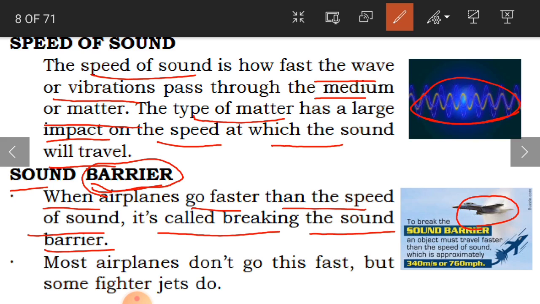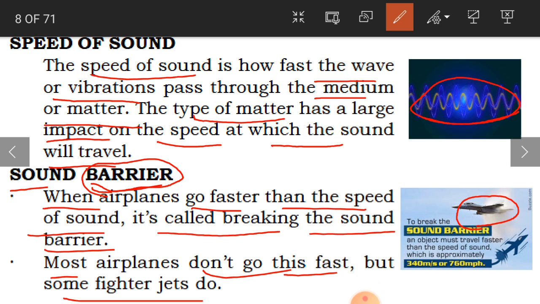Most aeroplanes don't go fast, but some fighter jets do. Normally most aeroplanes do not go that fast, so they do not break the sound barrier. But some jet fighters are going to break the sound barrier.